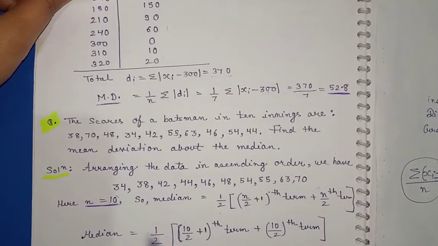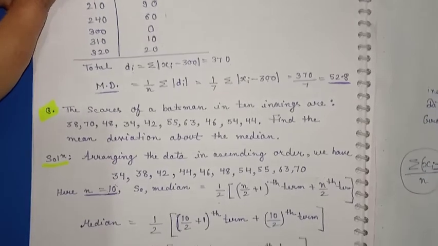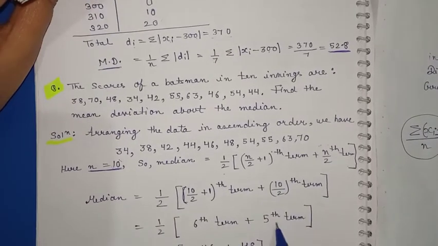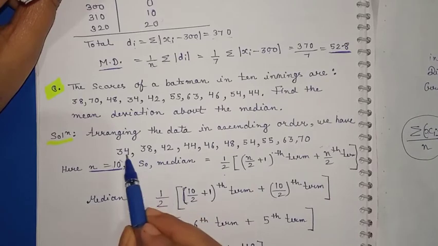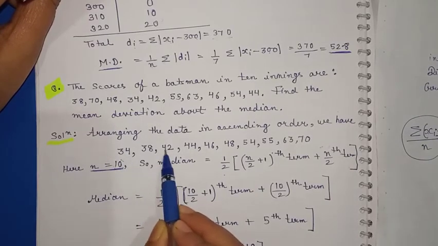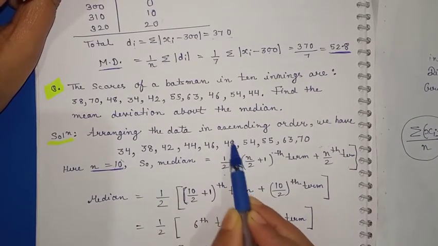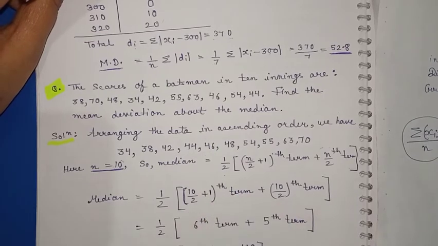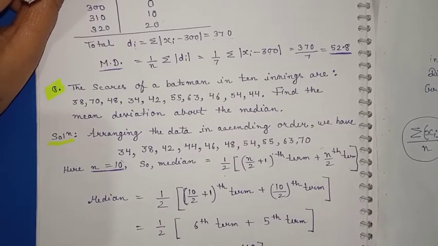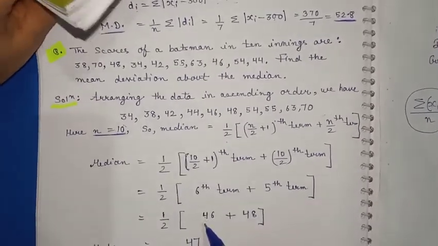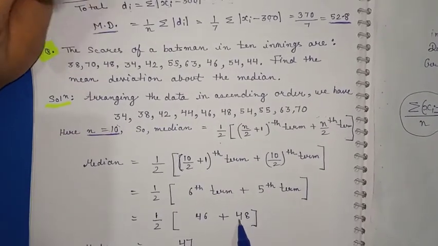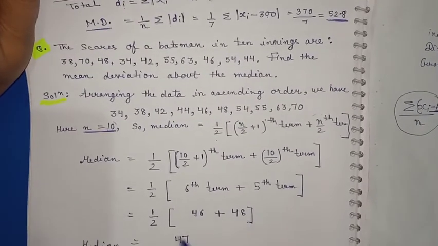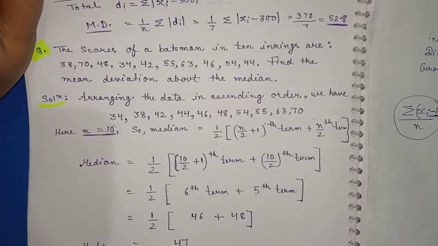Here n is 10, so the 10 by 2 plus 1th term, that is 5 plus 1, the 6th term, plus the 5th term. The 6th term is 48 and the 5th term is 46. So 46 plus 48, if you add these two, you will find that the median is 47.